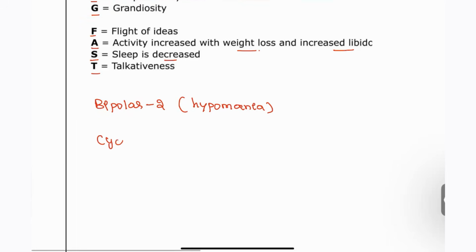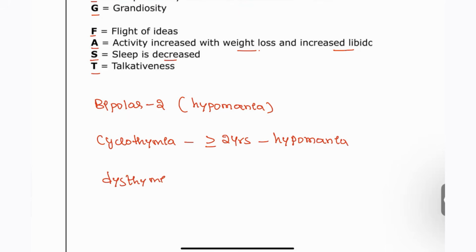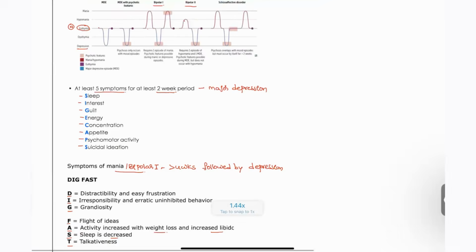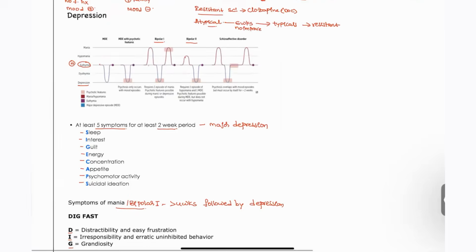Next, cyclothymia. Cyclothymia means 2 years or more with symptoms of hypomania. Next, dysthymia. Dysthymia is also 2 years or more of continuous depression. These are some of the types and their symptoms associated with depressive disorders, right?